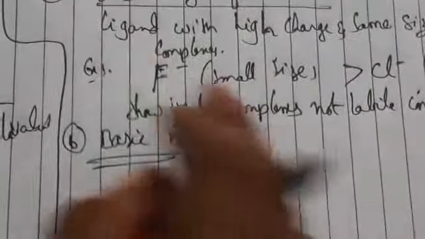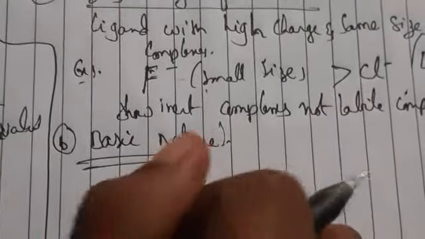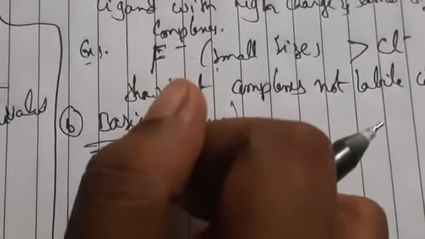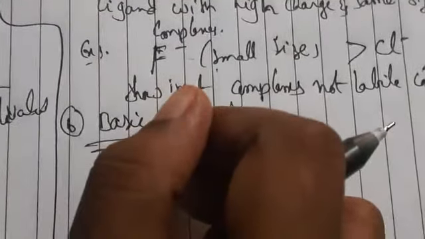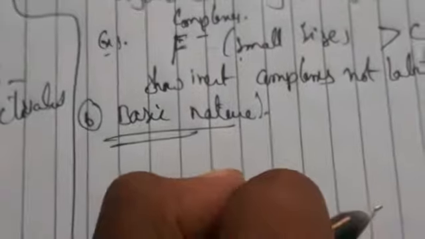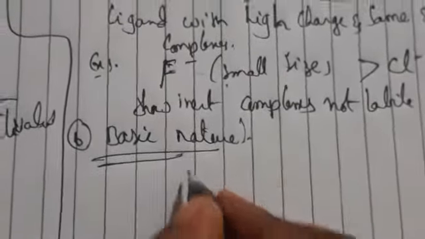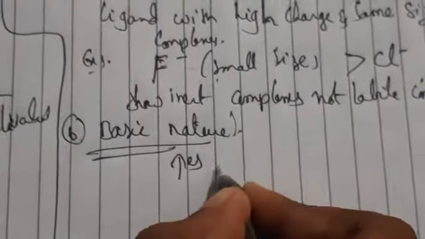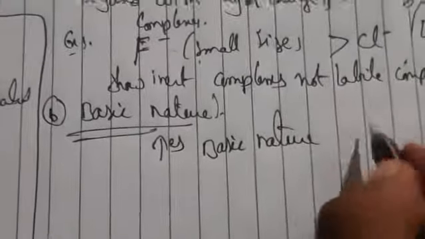When we increase the basic nature of the ligand, what happens? It favors complex formation, so automatically it will show the lability of the complexes. Whenever we increase basic nature, it forms complex.